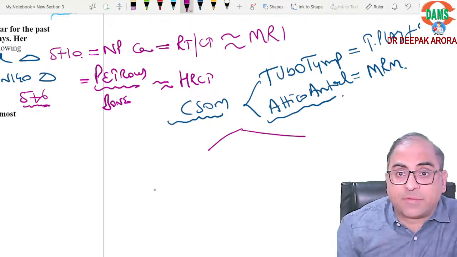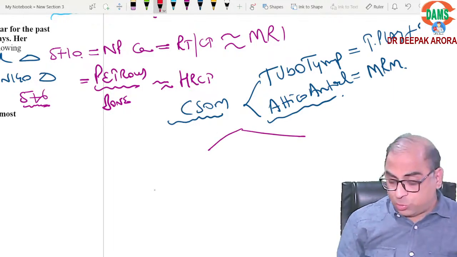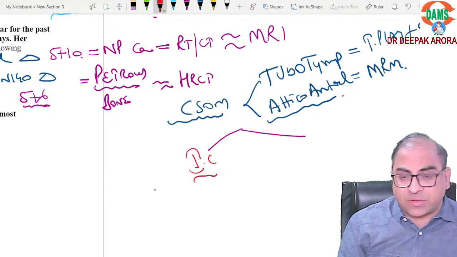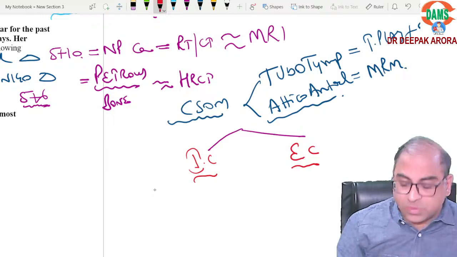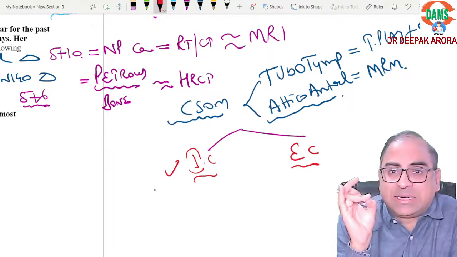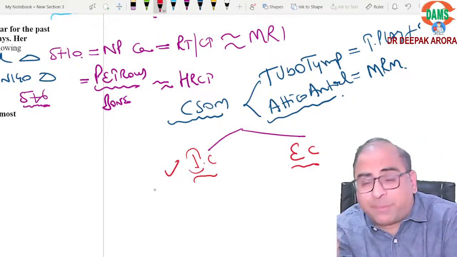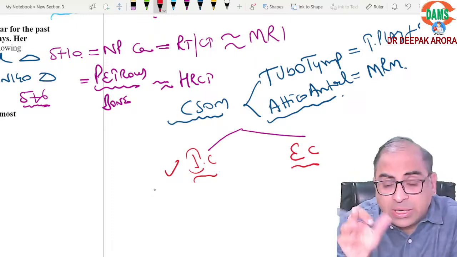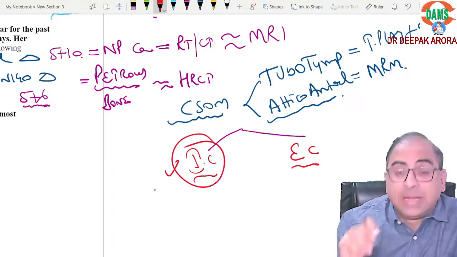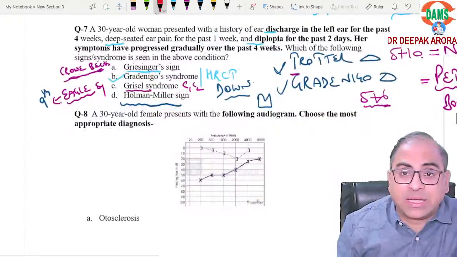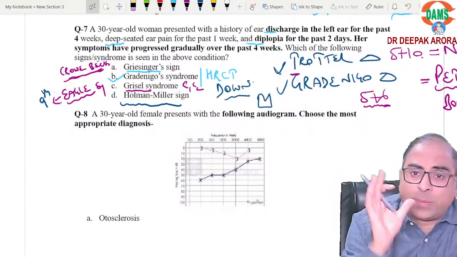MCQ will come, therefore I am spending time on this question. In these flowcharts, intracranial complication, extracranial. Let's revise fast, beta. Most common intracranial complication is meningitis. Second most common, brain abscess. Most common site of brain abscess, sir, temporal lobe. Is it clear? One intracranial complication is lateral sinus thrombophlebitis, whose signs we just learned, Griesinger sign, Crowe-Beck sign.